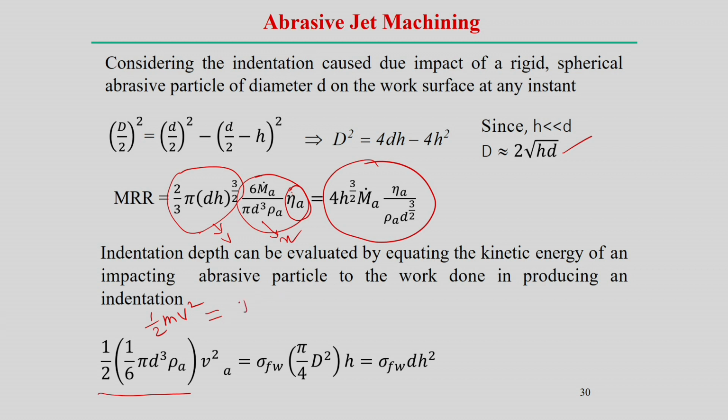The flow stress acts over the area, so force into the distance h is the work done. We make this equal to flow stress into the indentation volume, which is proportional to d H squared. So from here we can relate it in a different way.